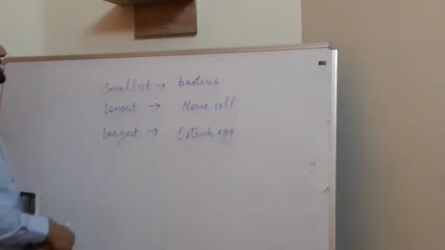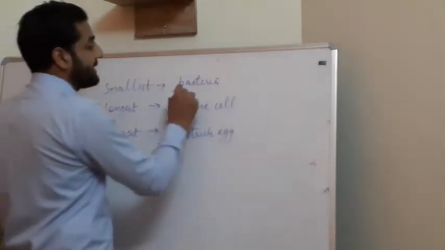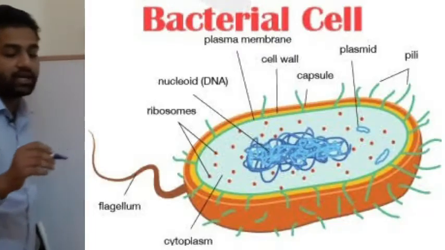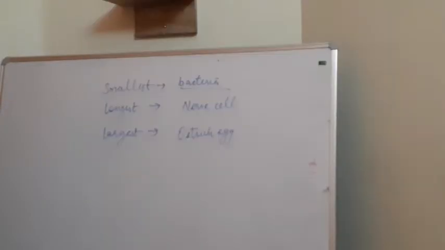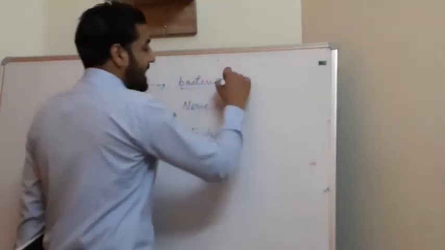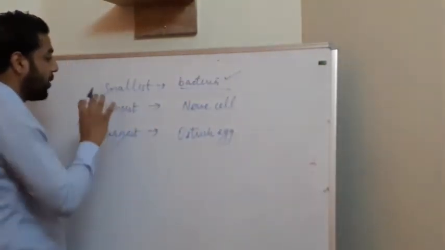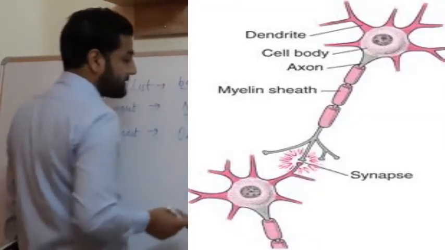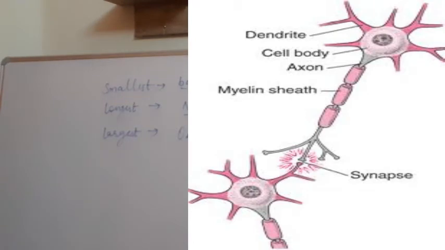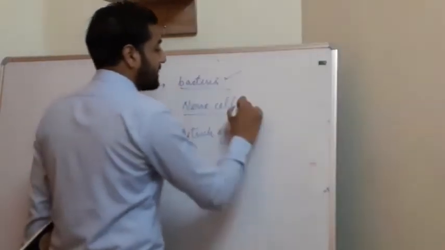It is observed that the smallest cell is that of bacteria, which destroy our food. Bacteria are everywhere, their spores are everywhere, and they are the main reason for diseases. Their cell is the smallest among all organisms. Then the longest cells are nerve cells. They conduct impulses from the skin to the brain, and from the brain to other body parts. These nerve cells are the longest.